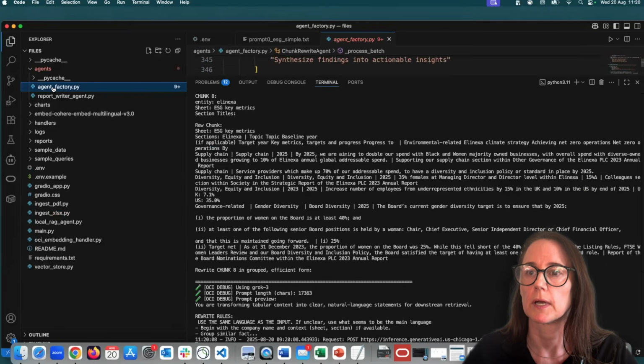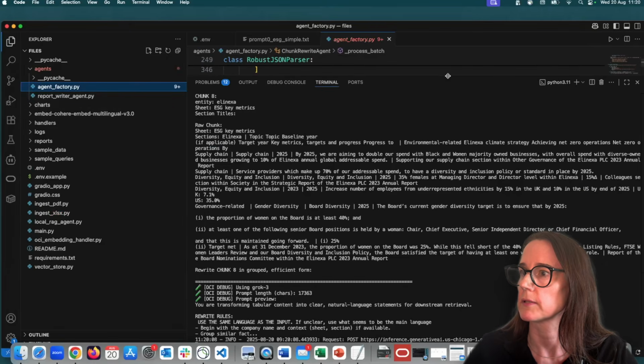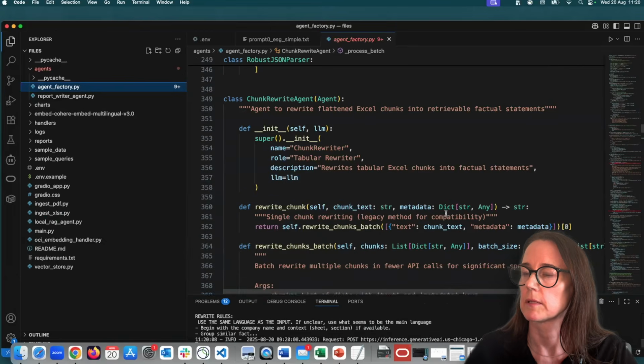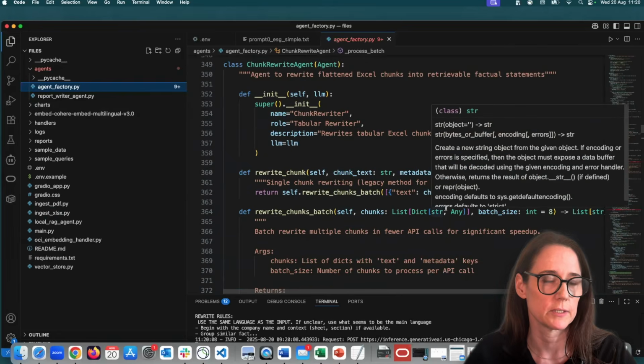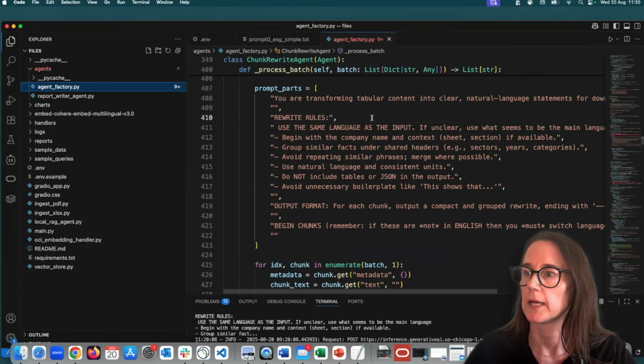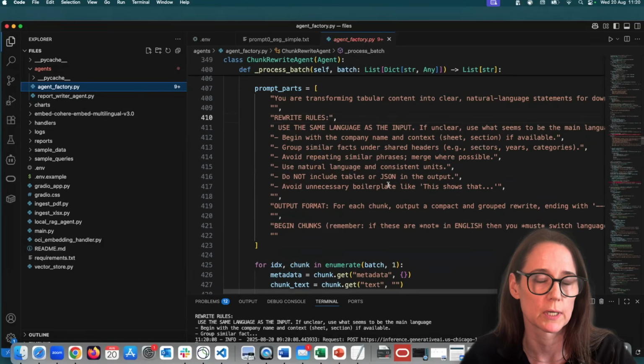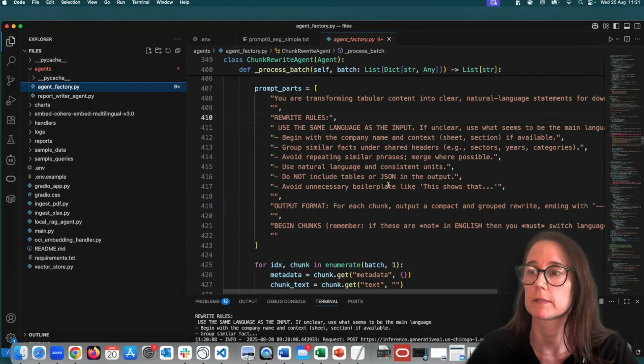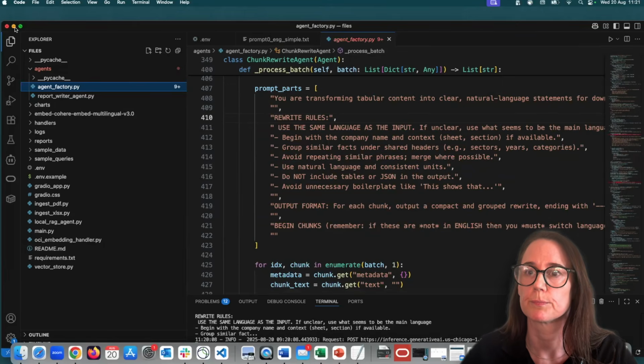Let's have a look at the agents that are running. So this is the chunk rewrite agent, and its task is to take in that messy file and then to transform it into clear natural language. So we're calling the LLM to do this task for each of those chunks.